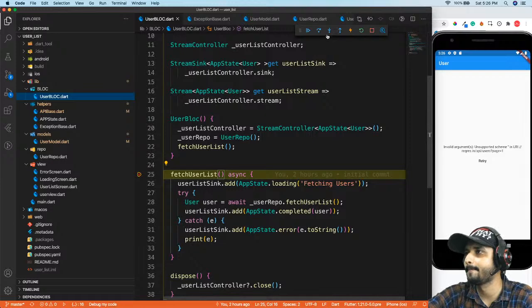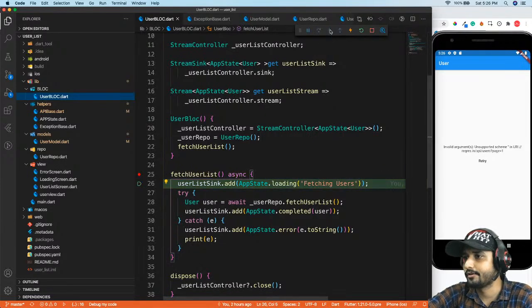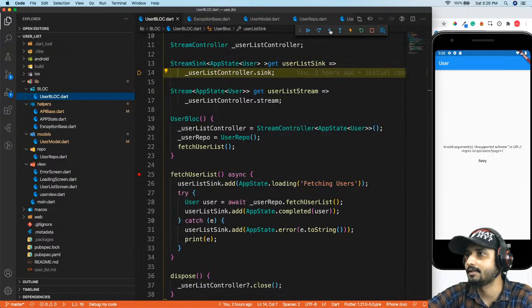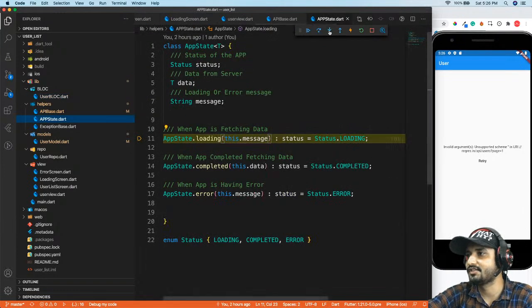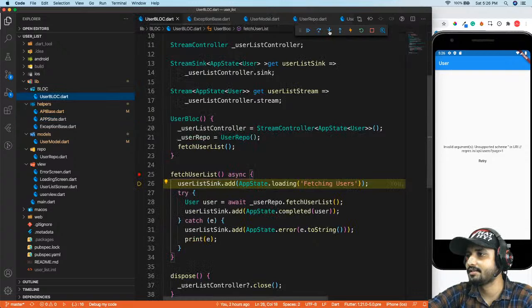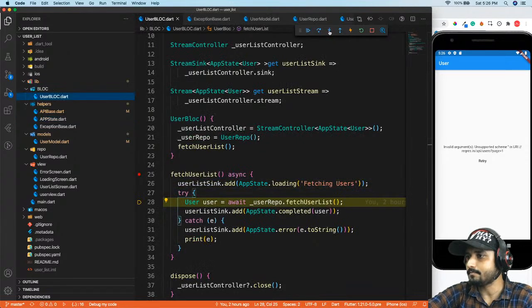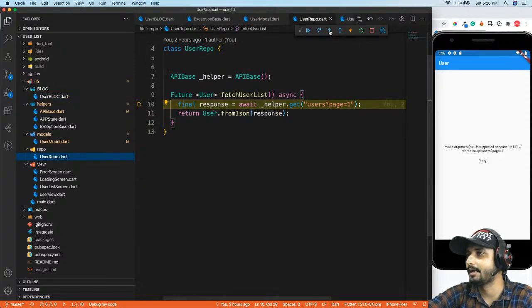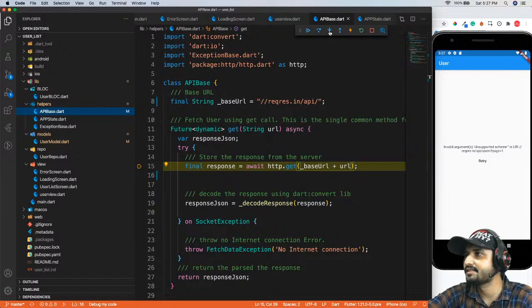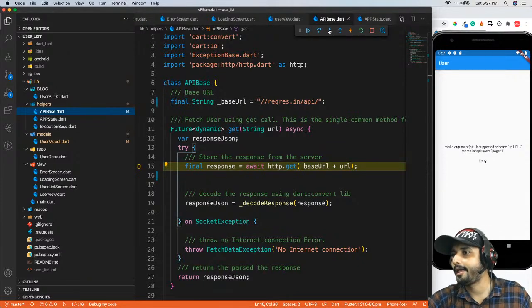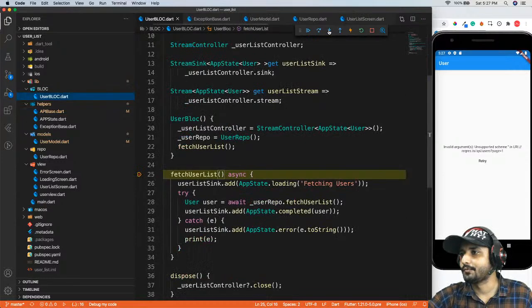We are right over here. Okay, now first we are going to change the state of our app, that is loading, right? Now it is creating a new instance, and it is changing the state now with a message, right? Now we will go ahead and make a call to our server, right? So now I am right over here in the API base, and it is waiting to get a call.